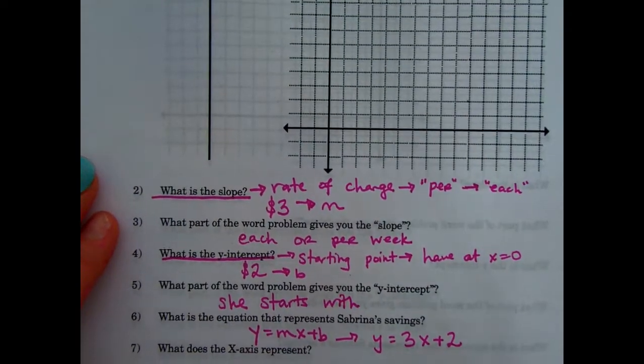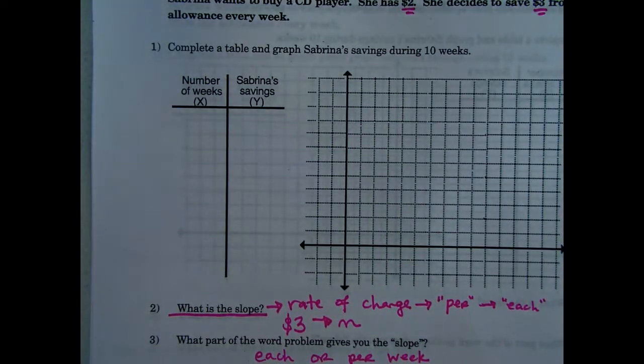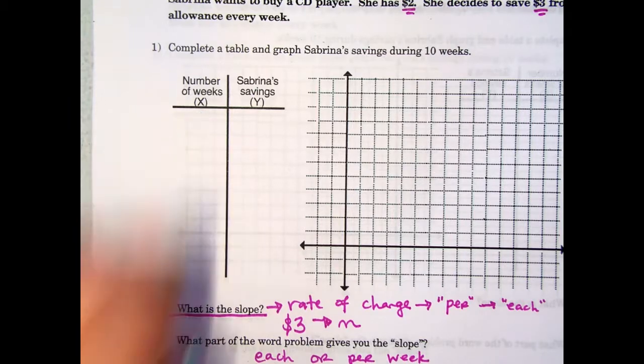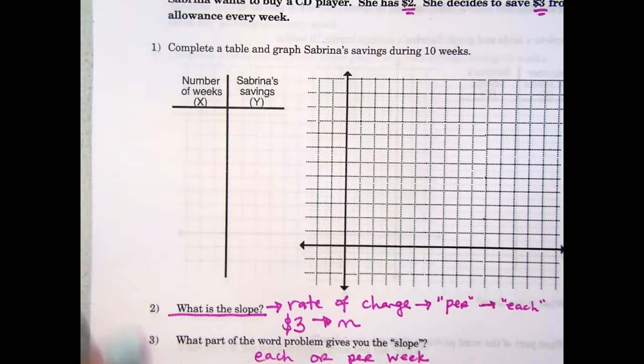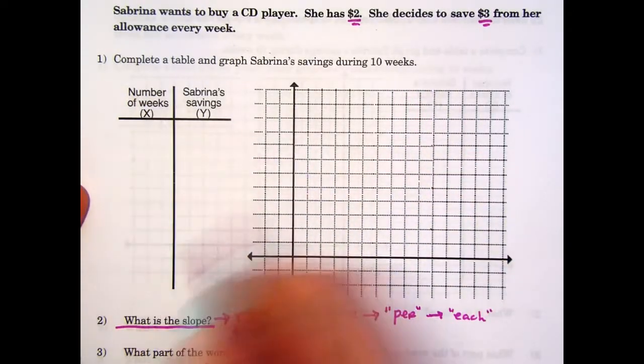In our graph, the x-axis is going to represent, we can just look at our table here. Our table says number of weeks is x. So our x is going to be the number of weeks. And the y-axis is going to represent the amount of money, or her savings. So now we're going to use this information to make a table and a graph.